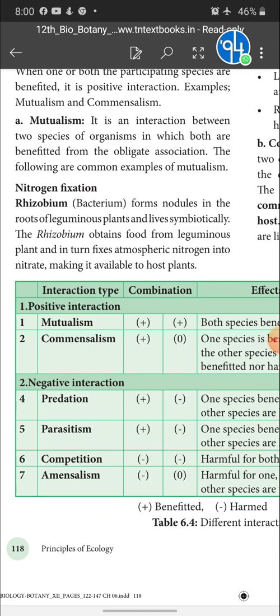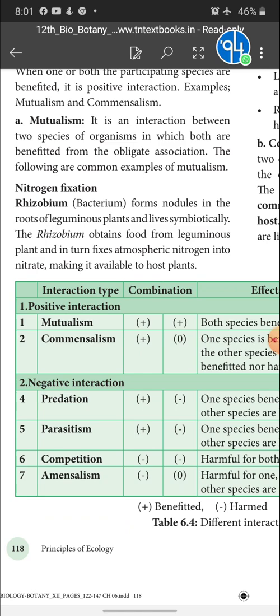See, the rhizobium bacterium lives inside the roots of leguminous plants, isn't it? So when it resides inside the leguminous plants, the bacterium gets nutrient and shelter from the leguminous plant. On the other hand, the bacteria do a favor for the leguminous plant in a way that it fixes atmospheric nitrogen into the soil.